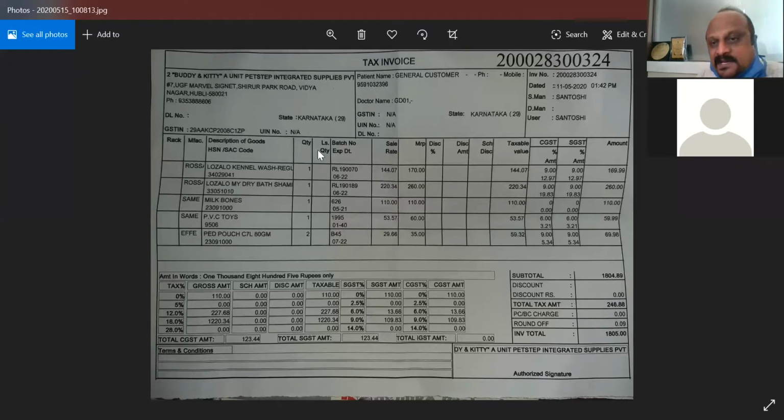As you see here, you can see CGST and SGST, and both the percentages are here: 9% by CGST and 9% by SGST. The total tax is 18%, so 50% is taken by the central government and 50% by the state government.